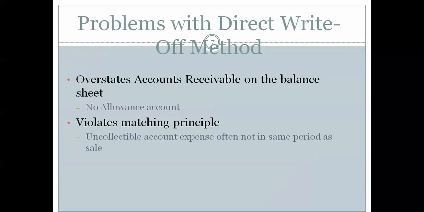So the problem with the direct write-off method is that it could potentially overstate the accounts receivable on the balance sheet if we don't have an allowance account, if for some reason our calculations, our estimations are not accurate. So if we have on the balance sheet the full accounts receivable without any offsetting allowance account, and we do have folks who do not pay us, it may overstate our accounts receivable. And so we say that it could potentially violate the matching principle if we are not making those estimations.